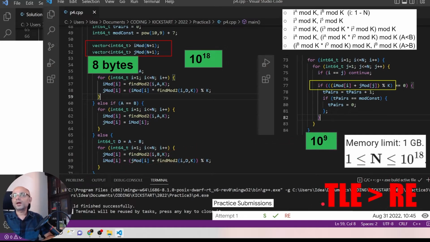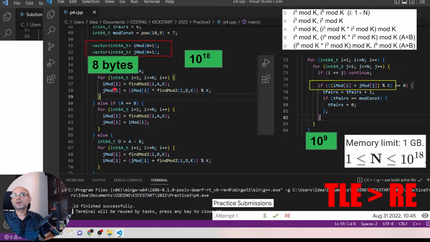Now for test set 2, previously we were getting TLE, time limit exceeded, but now with this new solution it results in resource exceeded. Note that we are using vectors of int64, which is 8 bytes per entry, but we are dealing with n of 10 power 8.